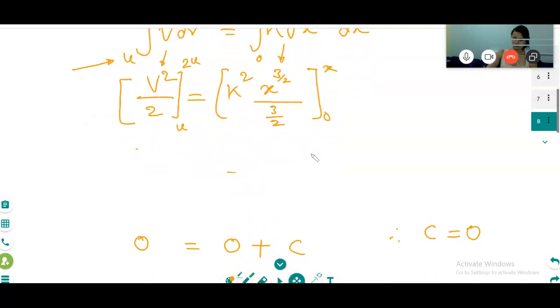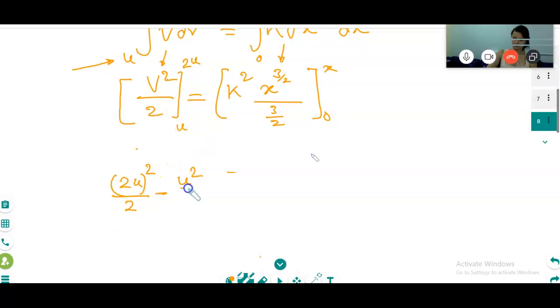2u is called the upper limit, and u at the bottom is called the lower limit. So first we will put the upper limit. What is the upper limit here? 2u. So in place of v, the integral of v is v square by 2, so we put 2u square by 2. Then for the lower limit, while putting minus, you put u square by 2. Very simple.